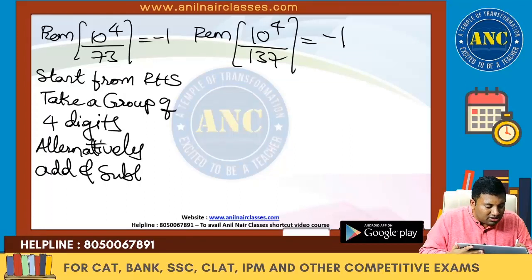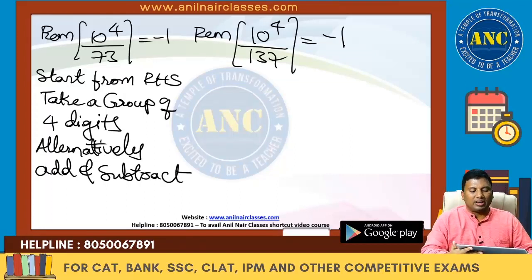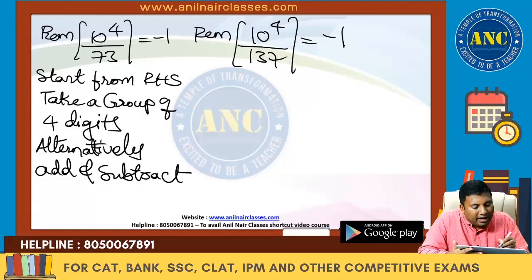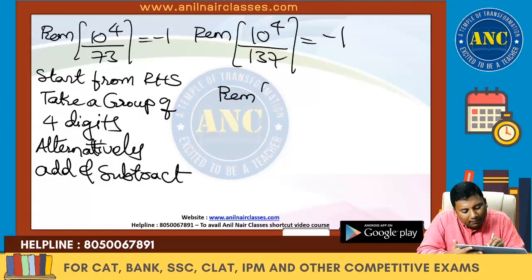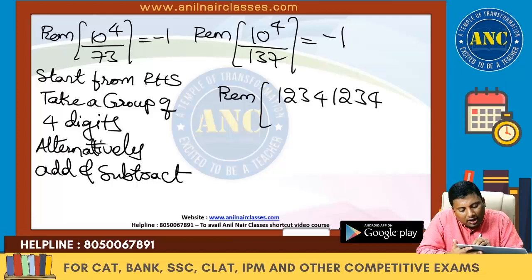That is the divisibility rule for 73 and 137. Start from right hand side. Take a group of 4 digits. Alternately add and subtract. For example, 1, 2, 3, 4, 1, 2, 3, 4 divided by 137.